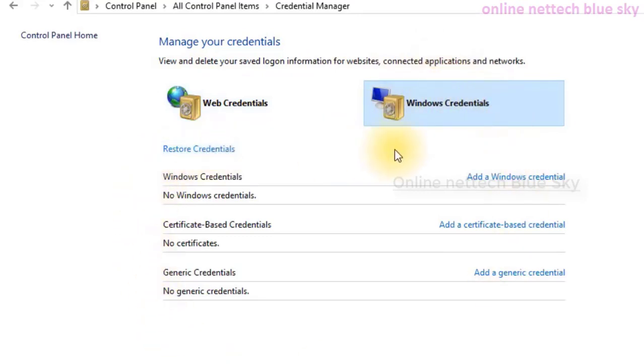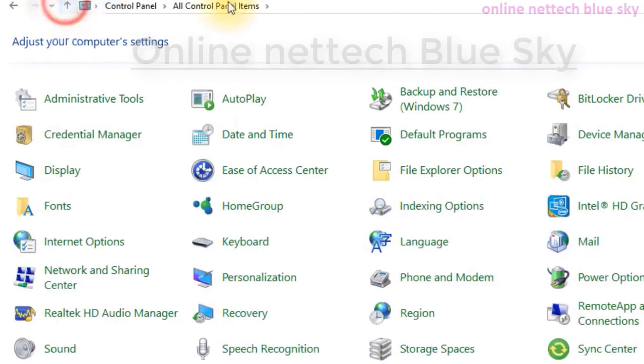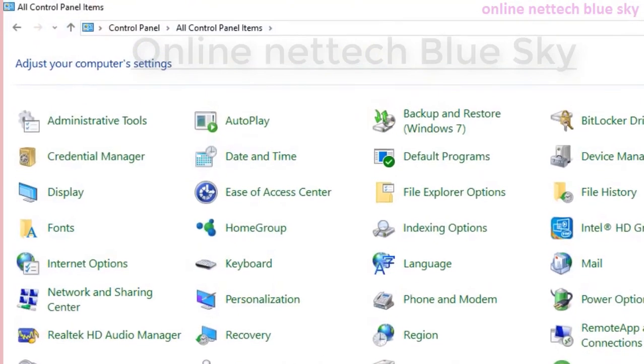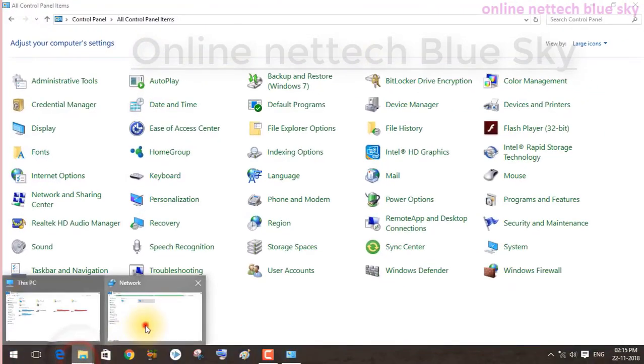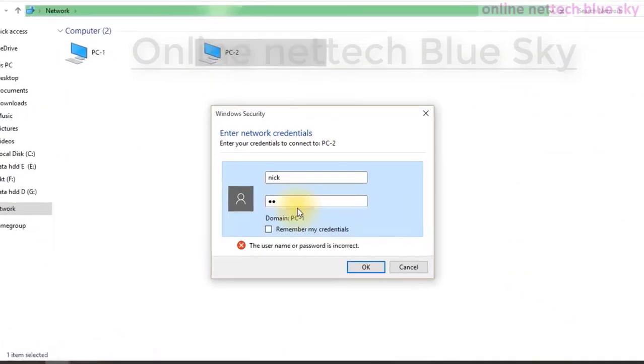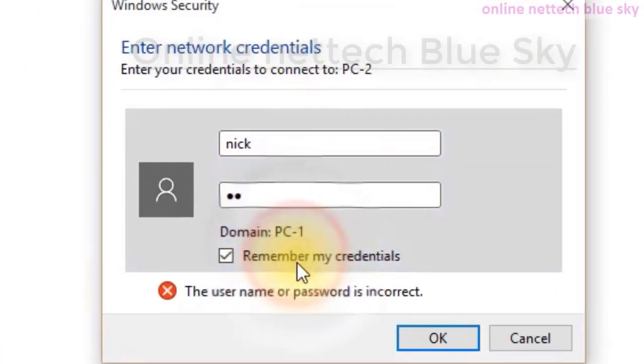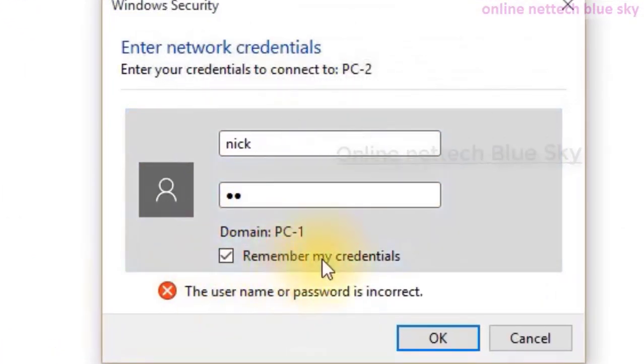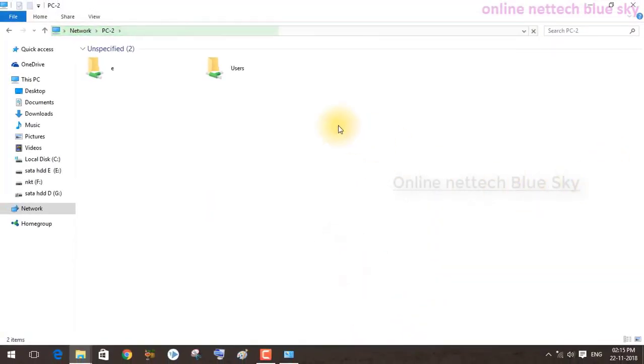In Windows Credentials, this is available in Windows 7, but web credentials are not available in Windows 7. Here nothing is stored yet. Click here and you can see the credential. You must enter it, okay, and that opens all my data of Windows 7.